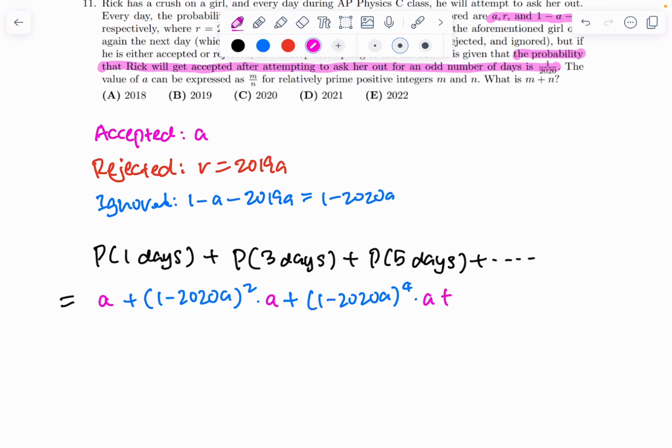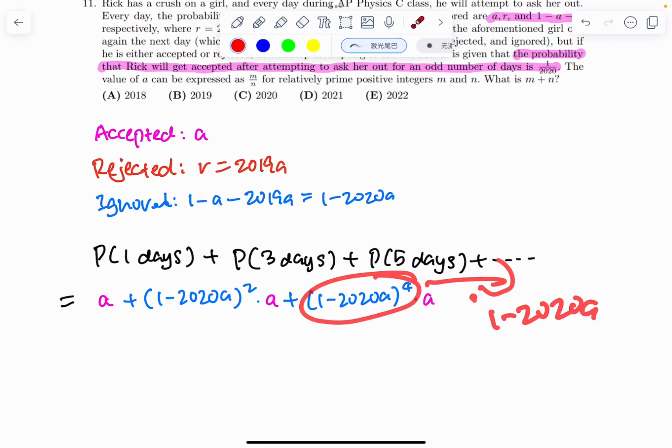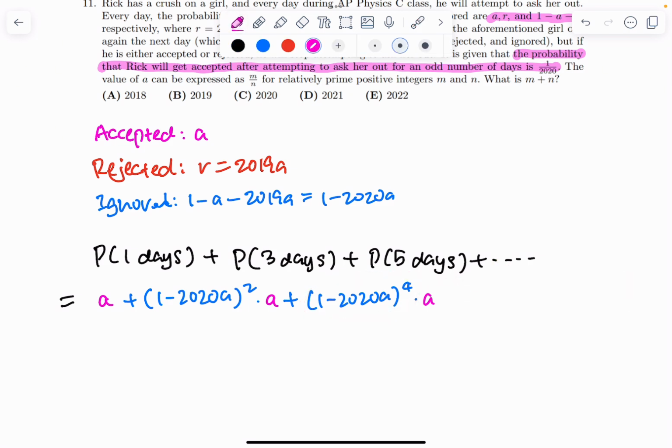And then for every term after this, it is the same structure of 1 minus 2020A, but every time the power of this term increases by 2. So in the next term, we would have 1 minus 2020A to the 6th power multiplied by A. And this will go on forever.